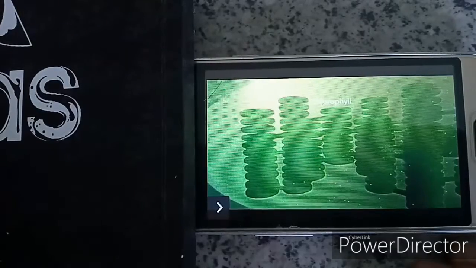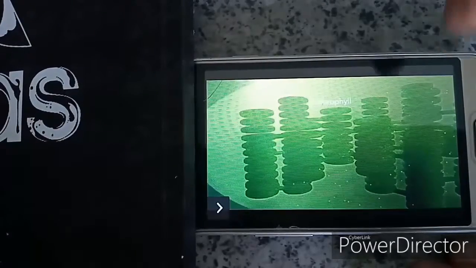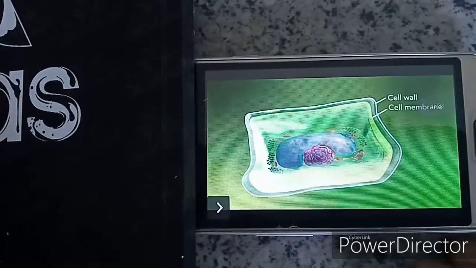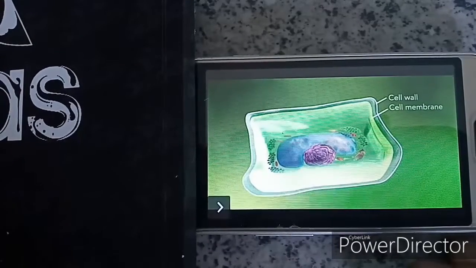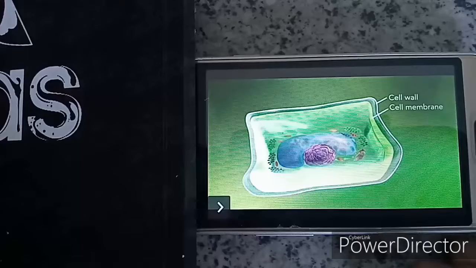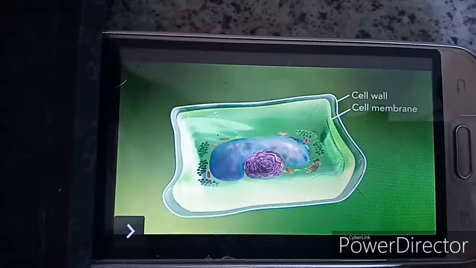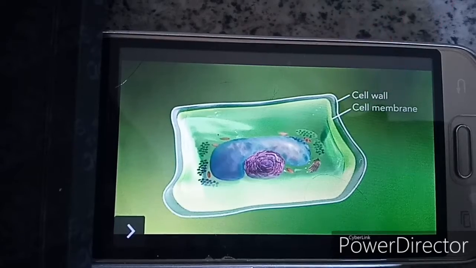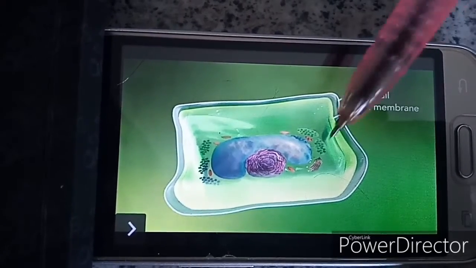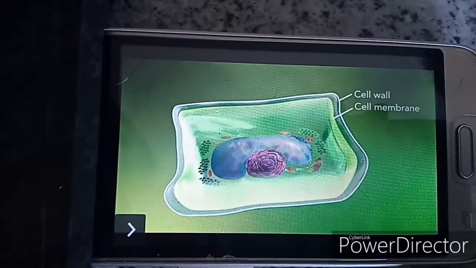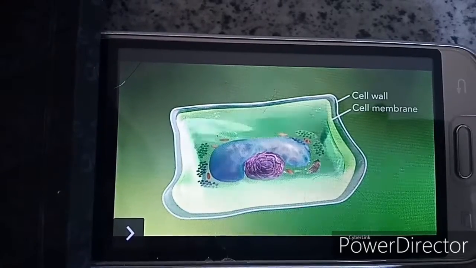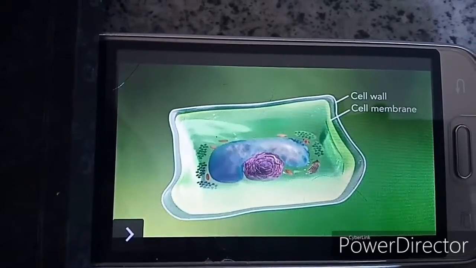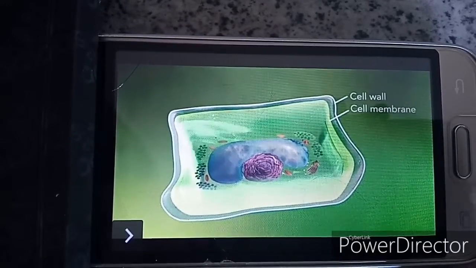Plant cells also have a cell wall outside the membrane that shapes, supports, and protects the plant cell. So this is the cell wall and the cell membrane. This one is not a nucleus. It is a large central vacuole. An animal cell doesn't have a cell wall.